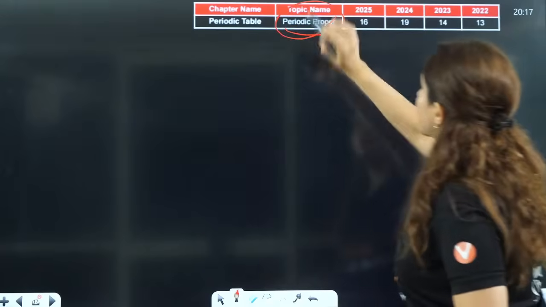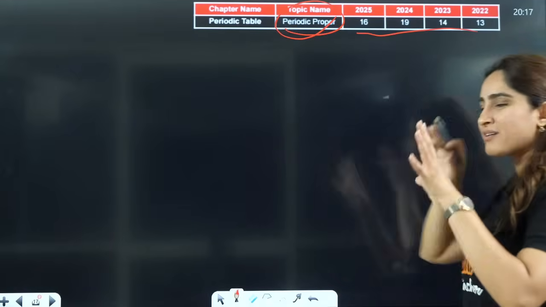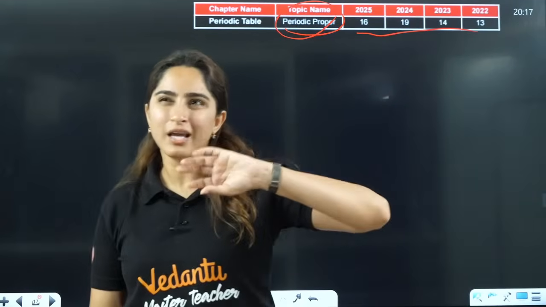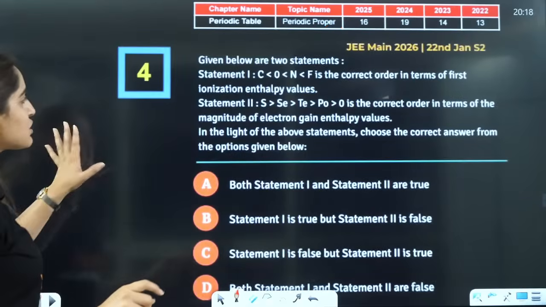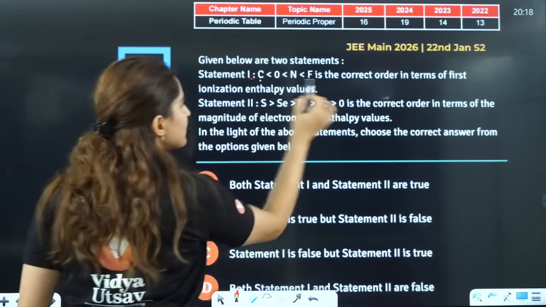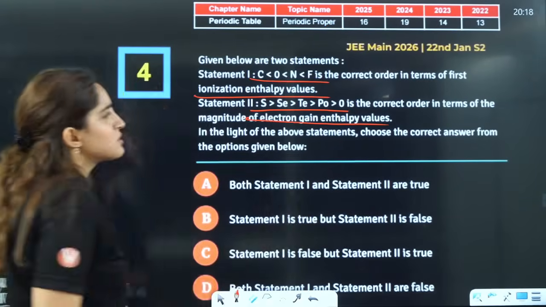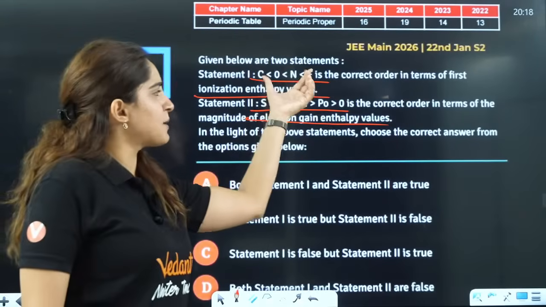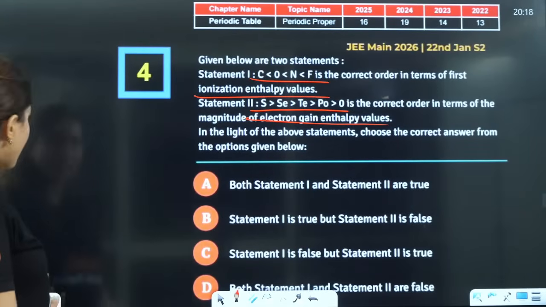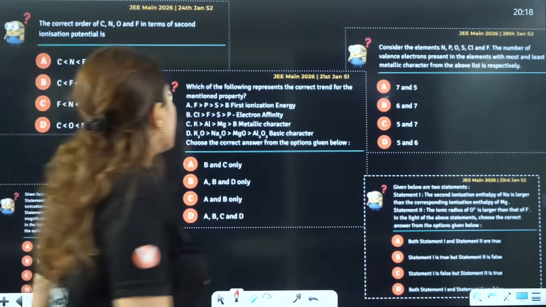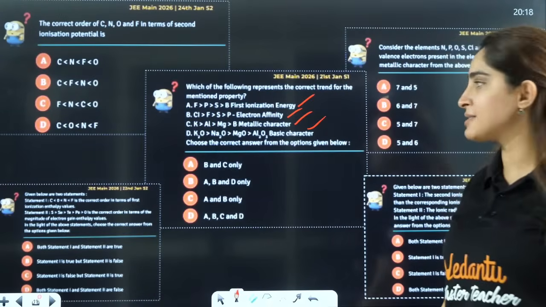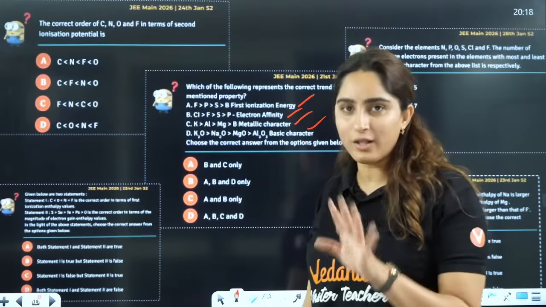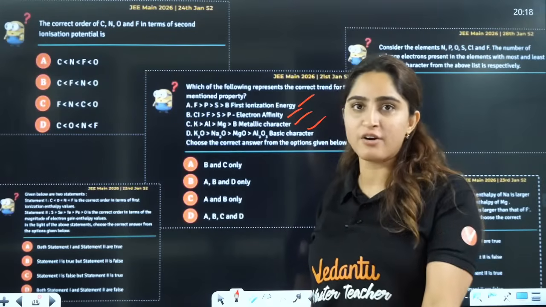Okay, now from periodic properties, you can expect that in every shift 1 or 2 questions they ask you from famous exceptions only, right? So if you see here, these are all the famous exceptions, right? This is a very famous exception. I have taught you all these PYQs in the marathons, right? If you can see, these are also the four exceptions they have asked. Not all of them are exceptions. Some of them are general trends also.